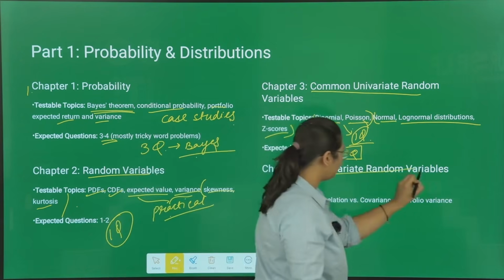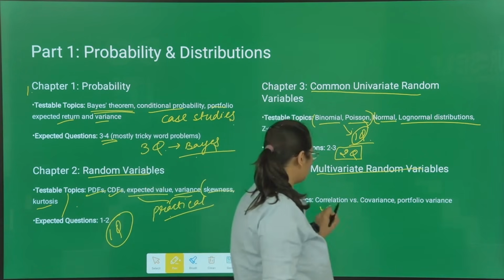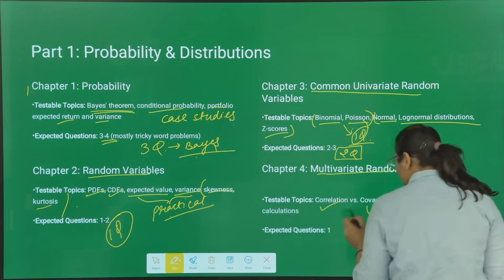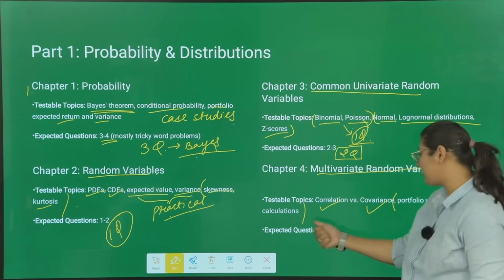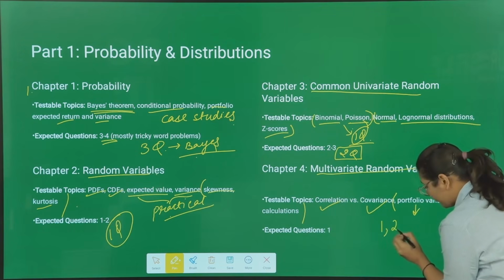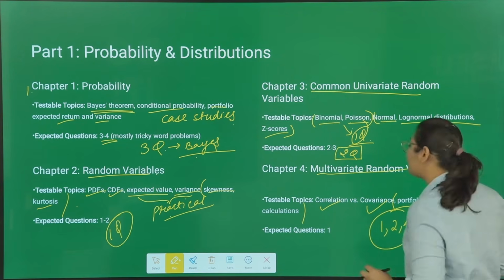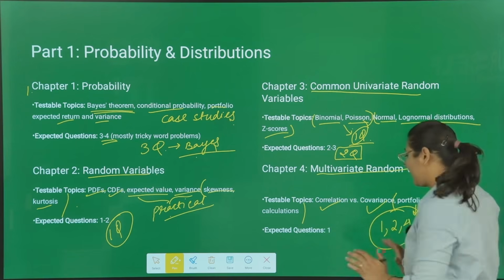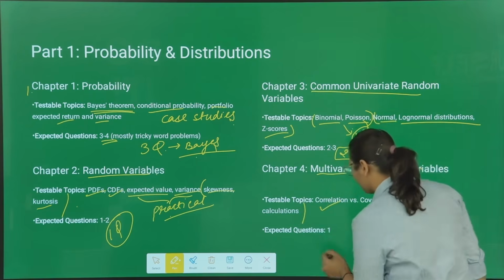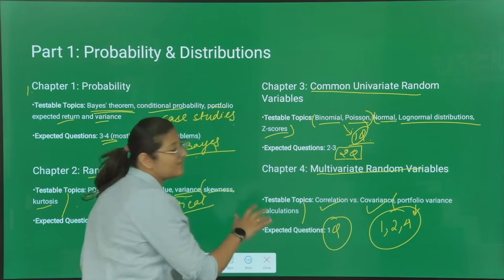Then coming to chapter 4, that is multivariate random variables. From here they can test you on the topics of correlation, covariance, and very importantly portfolio variance calculations. This topic is covered in book 1, book 2 and book 4. So for sure you will have one question from this topic in your exam. Just remember that this is a very important topic, and from this chapter you can expect around one question. So this is how your